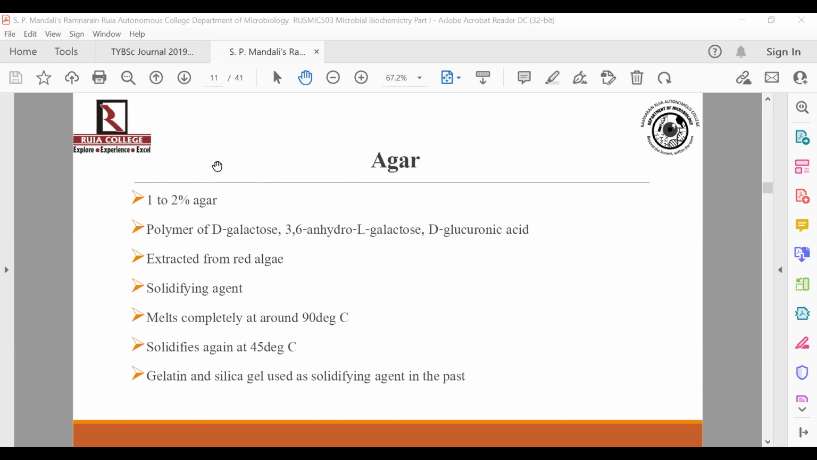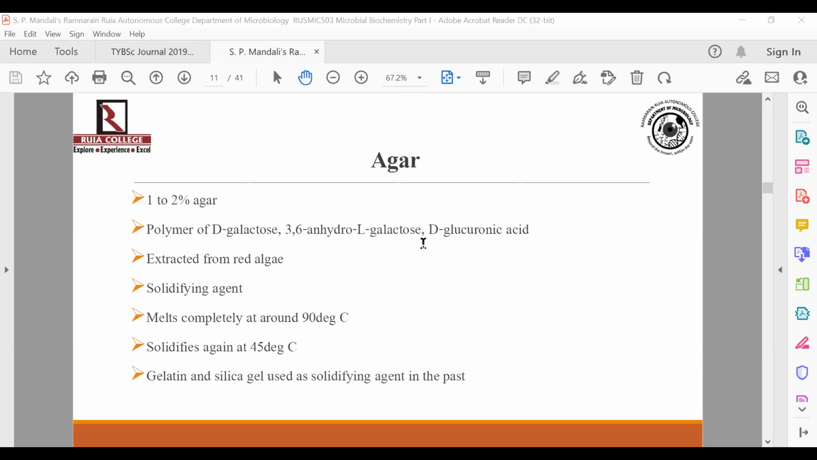Now this agar, we have already discussed, solidifies at 45 degrees Celsius and below, while complete melting of agar is going to be at around 90 degrees Celsius. Though the melting process will begin above 45 degrees, complete melting will be achieved when that media reaches around 90 degrees Celsius. Now, before agar was discovered, we had two other agents which were commonly made use of.